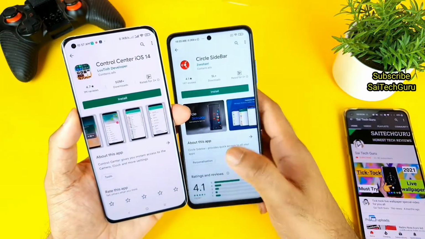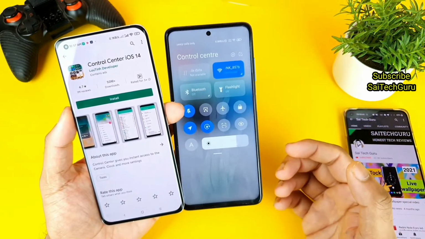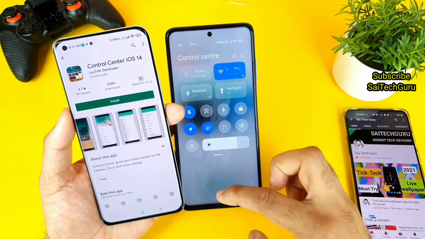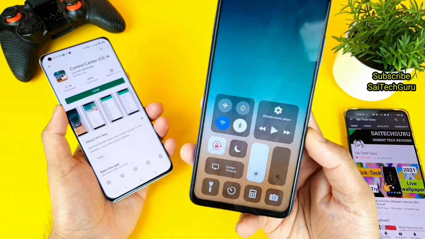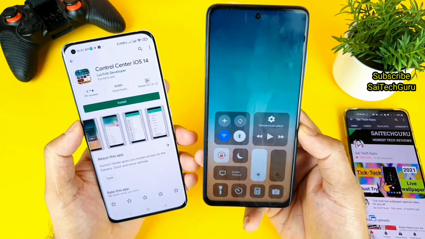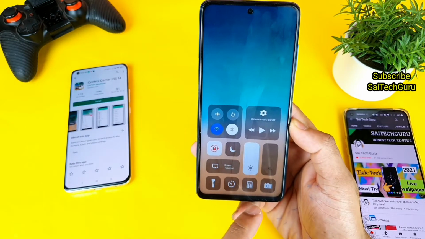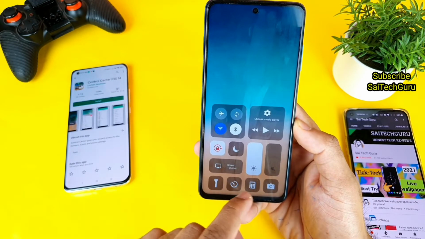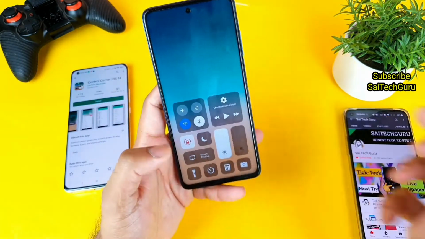So in this mobile phone, what I'm trying to do is, if I want to swipe from the top, I do get the normal control panel which is from the MIUI, and if I want to get the iPhone type from the bottom, as you can see, this is how you can access the bottom control panel. This is a very useful application, friends, for me particularly, where you can add individual applications as per your taste. You can add your Google Chrome icon and all those icons as well.